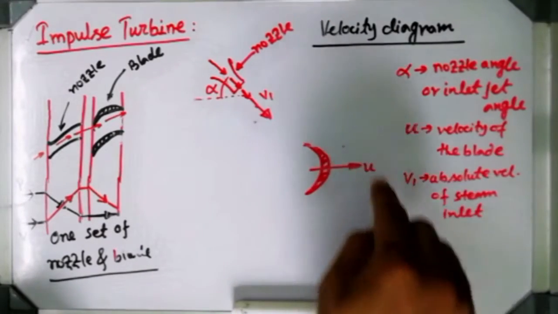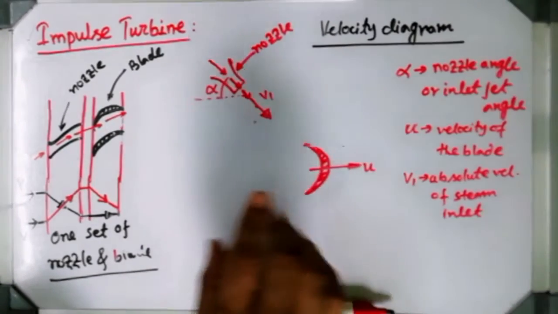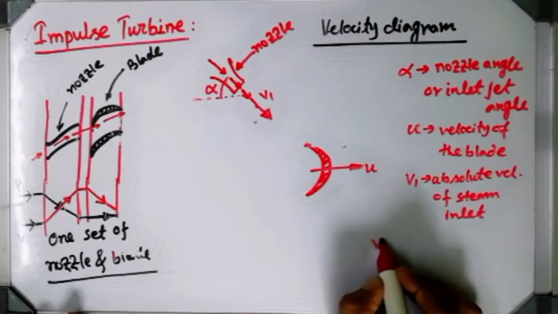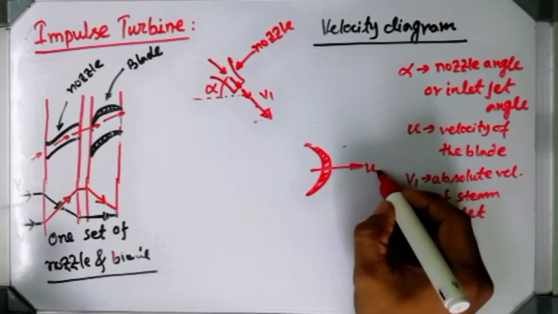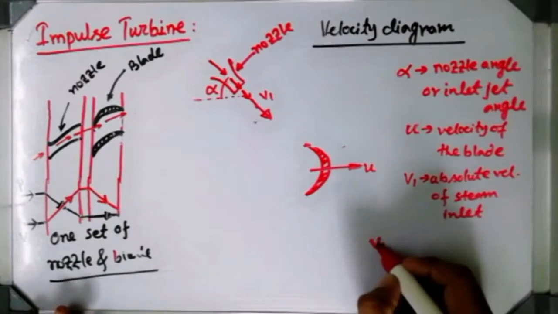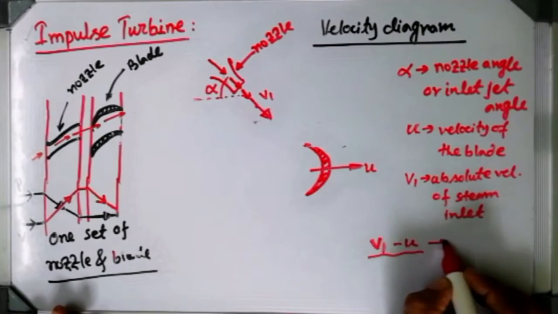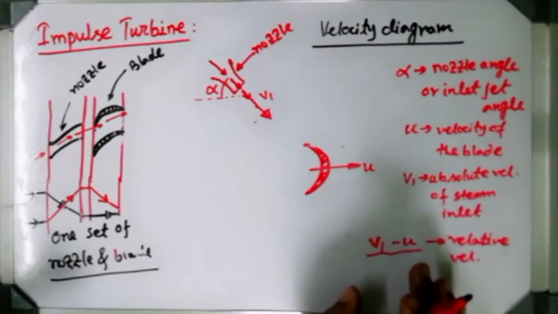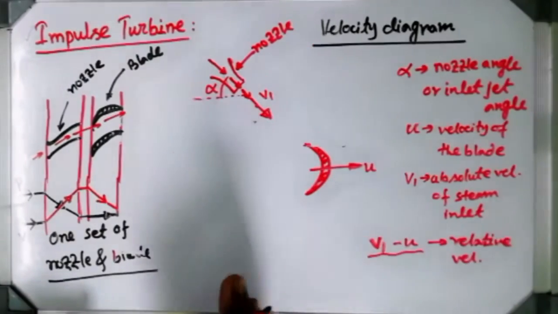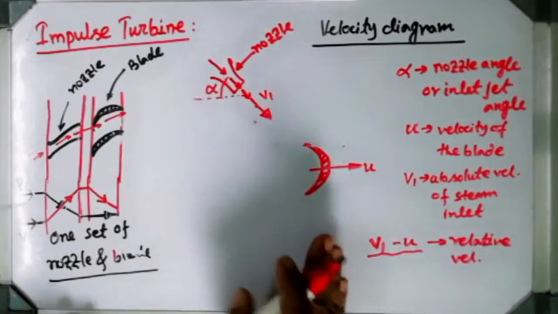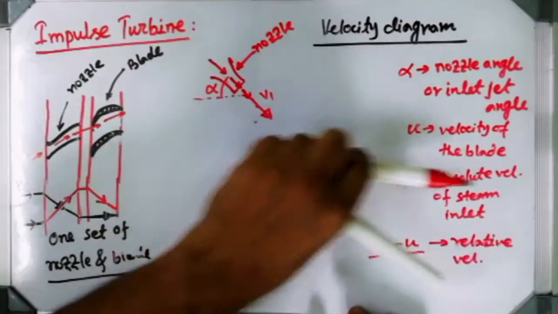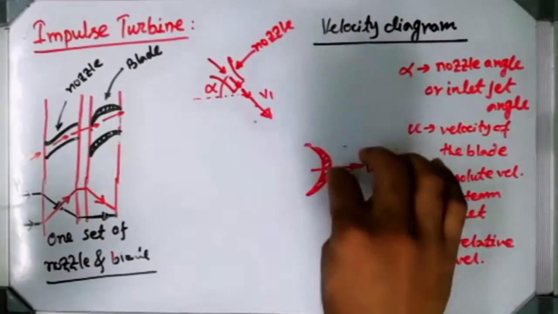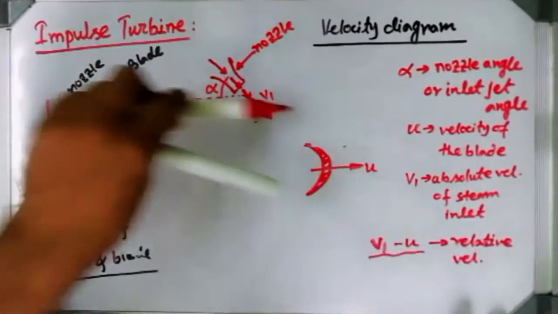Because V1 and this U, if they are in the same direction, then the relative velocity will be V1 minus U. Why am I taking V1 minus U as the relative velocity? Relative velocity is a childhood concept. The blade is rotating in this direction and V1 is coming in this direction, so V1 is giving force to the blade in the same direction.